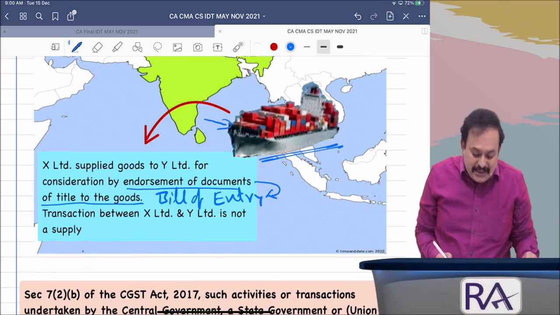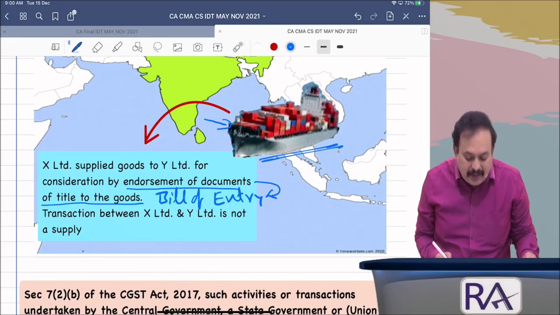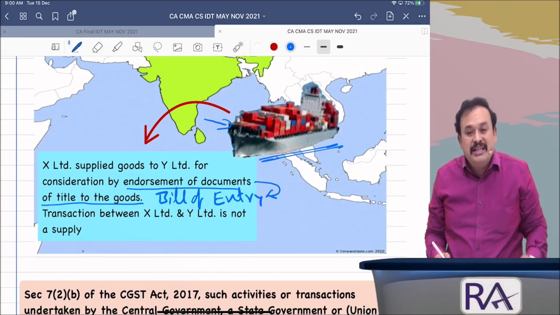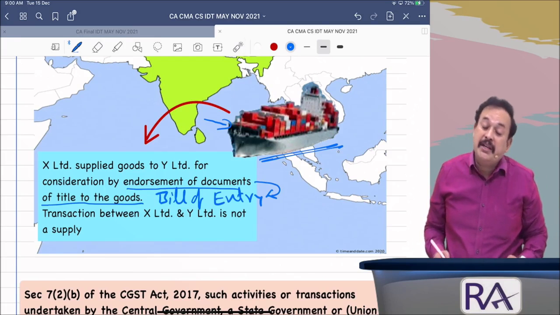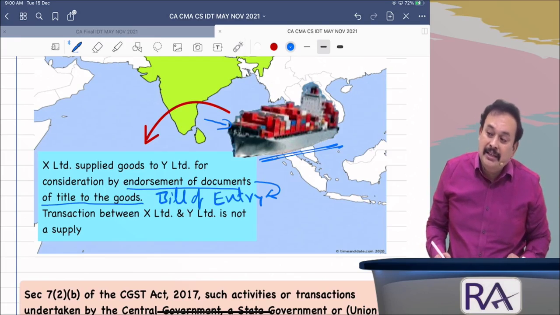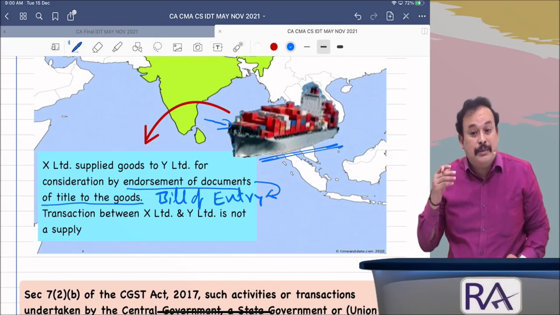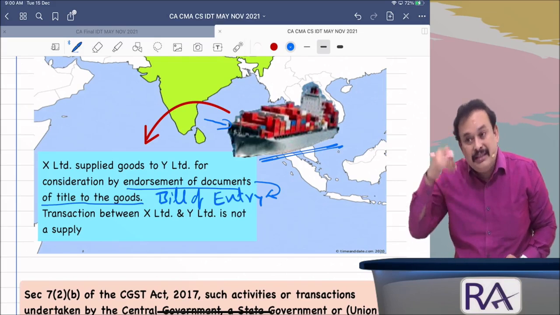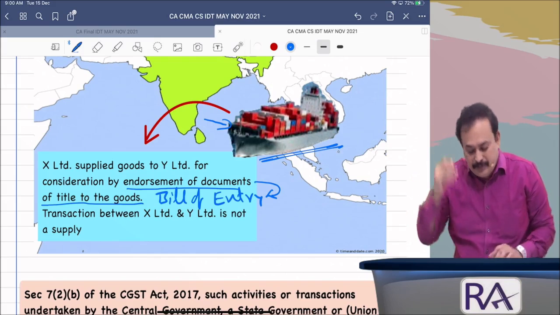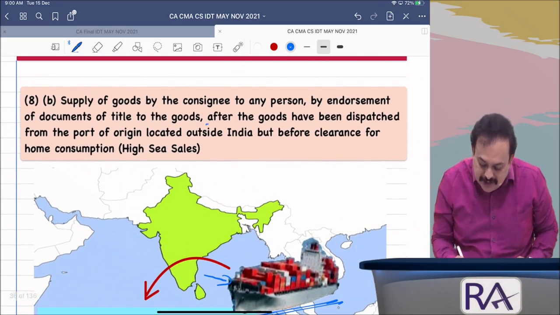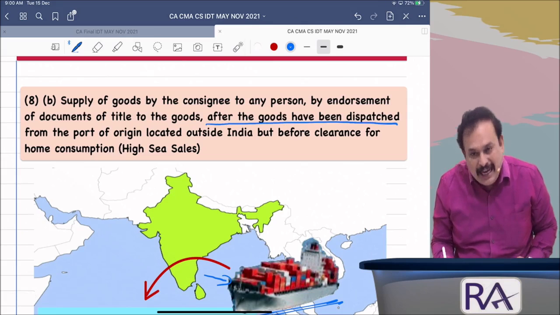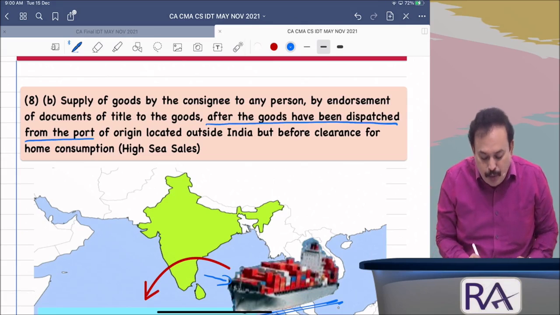The transaction between X Limited and Y Limited is not a supply because it takes place after the goods have crossed the customs of the exporter's country of origin.